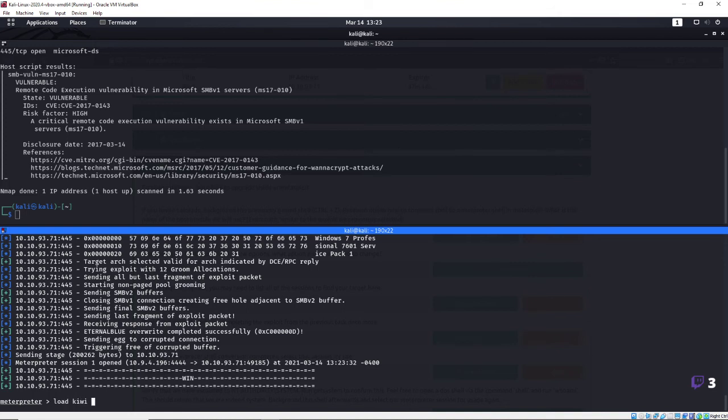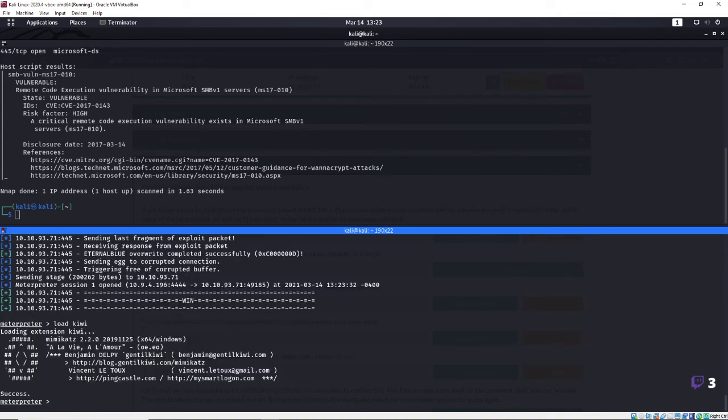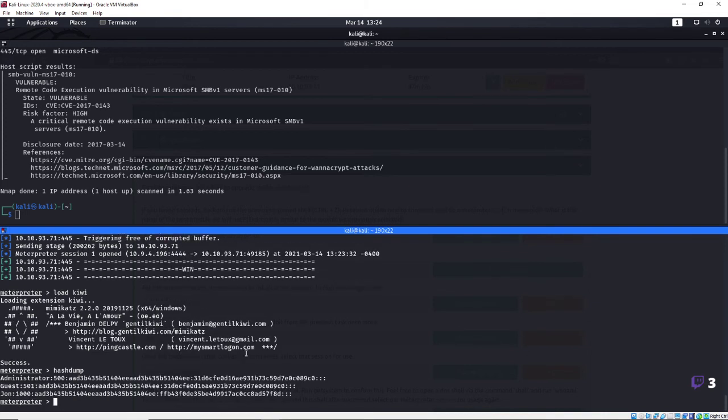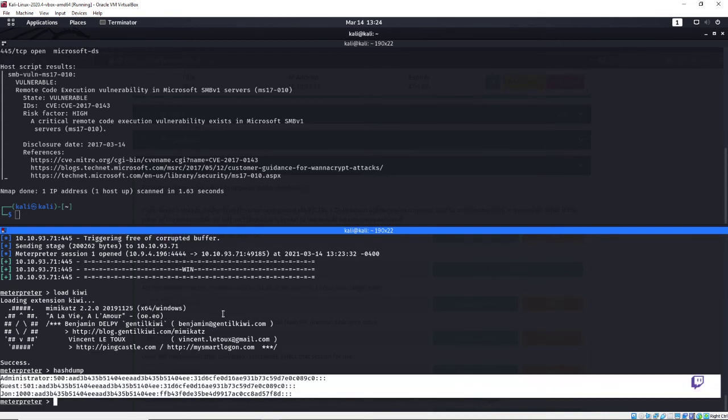We can go ahead and load Kiwi. Right, Kiwi is the new Mimikatz. If you actually load Mimikatz, it'll load Kiwi for you. Yeah, we're in. I mean, we can do a hash dump and then give it a little, we got all your hashes, big guy. Let's go ahead and copy those.